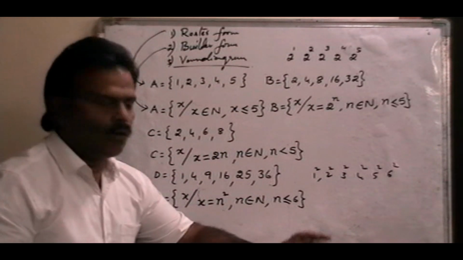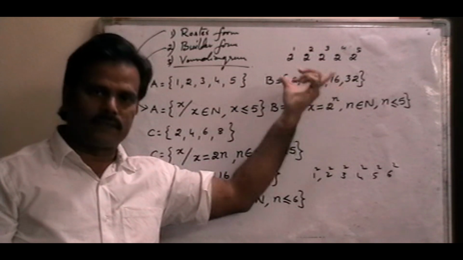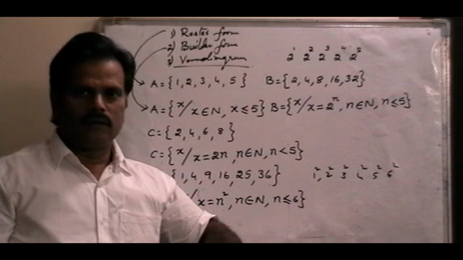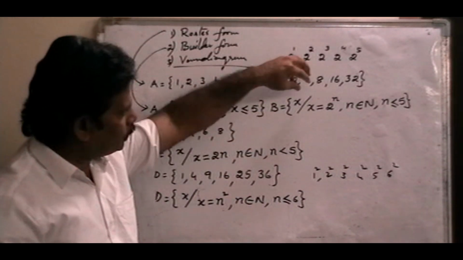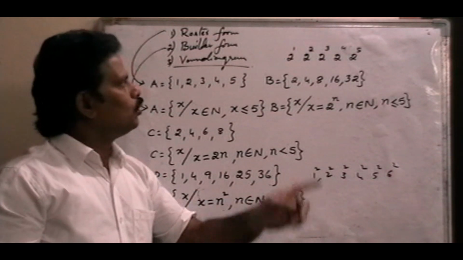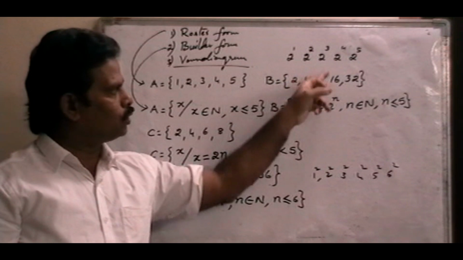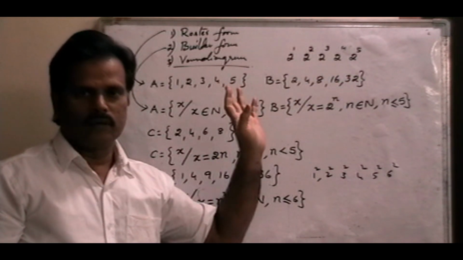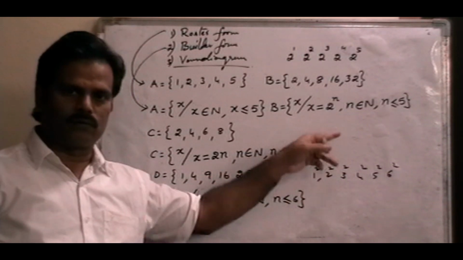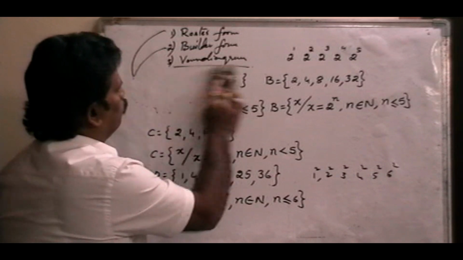Builder form means that every element of the set satisfies one condition. Observe what the condition is. That condition only we have to apply in this builder form. So 2 to the power of n, because every element is 2 power 1, 2 square, 2 cube, 2 power 4, 2 power 5. But here each and every element is in the form of a perfect square: 1 square, 2 square, 3 square, 4 square, 5 square.